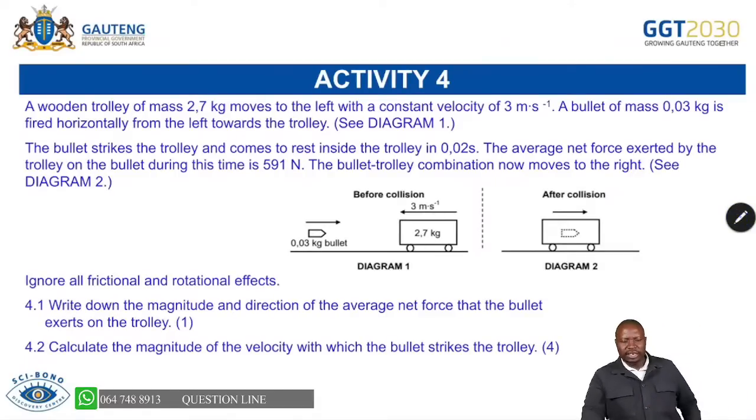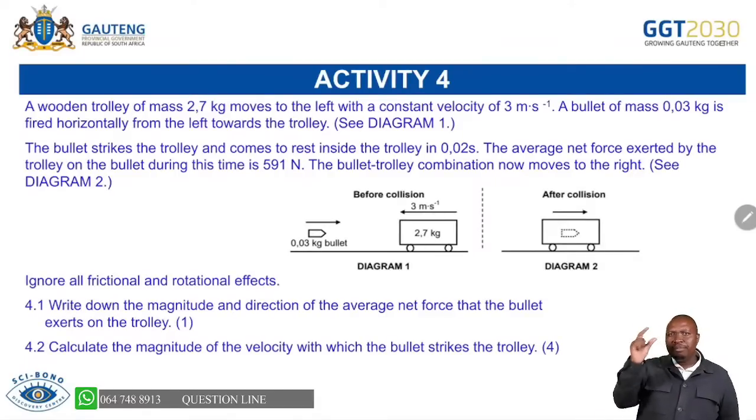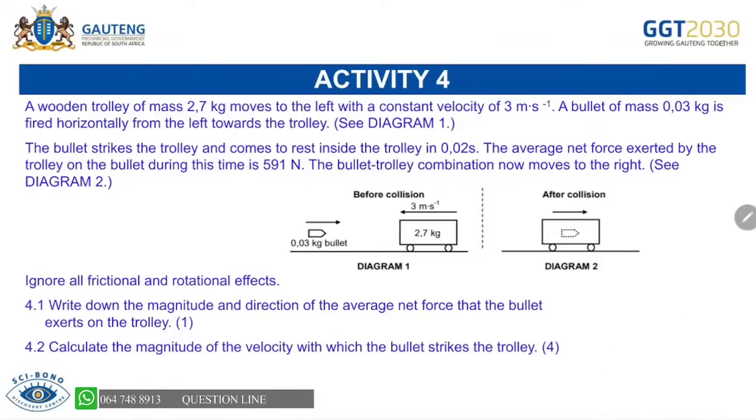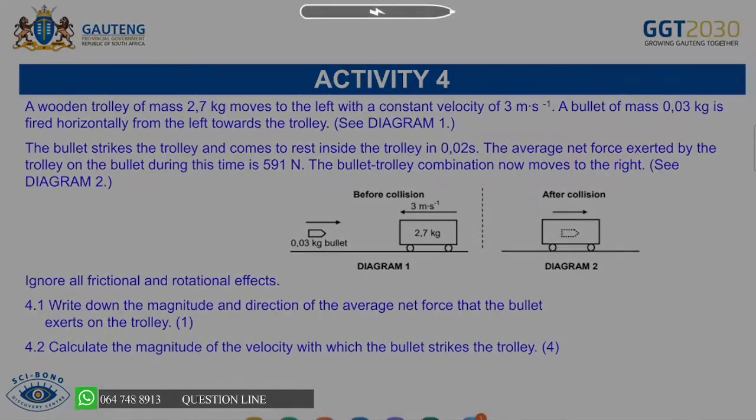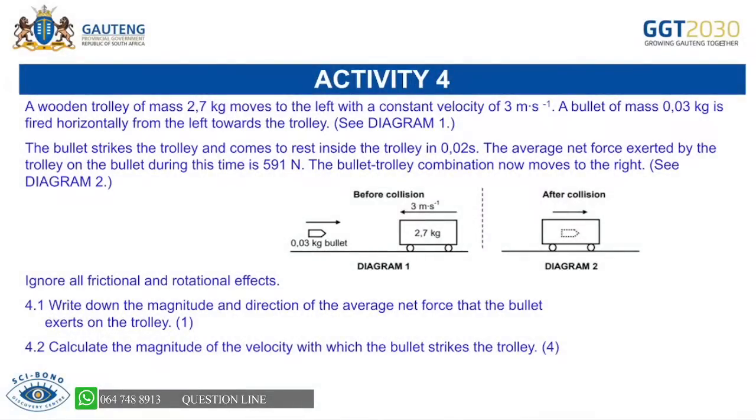Now, not necessarily here, the main aim is for you to remember how to go about doing these calculations. Now we are saying a wooden trolley of mass 2 kg moves to the left with a constant velocity of 3 meters per second. And a bullet of mass 0.03 kg is fired horizontally from the left towards the trolley. You see the diagram makes your life much easier. Always go to the diagram and be able to see what is happening.